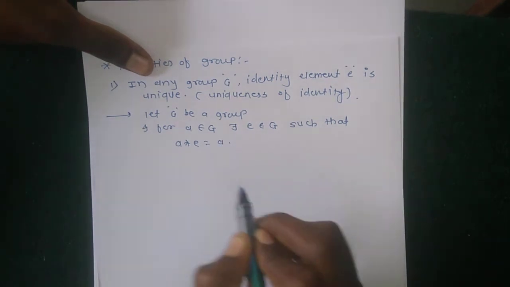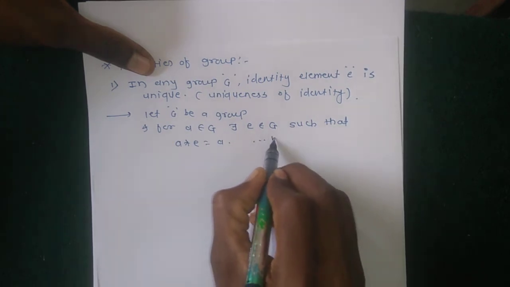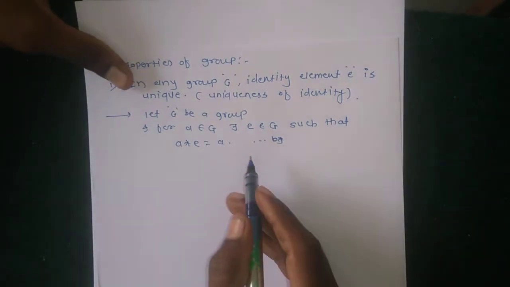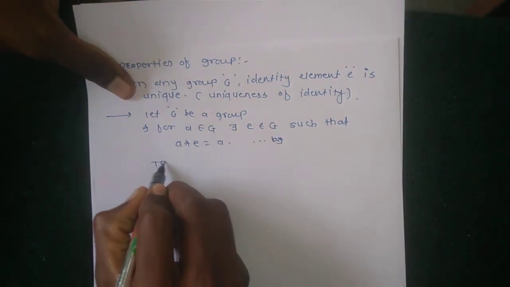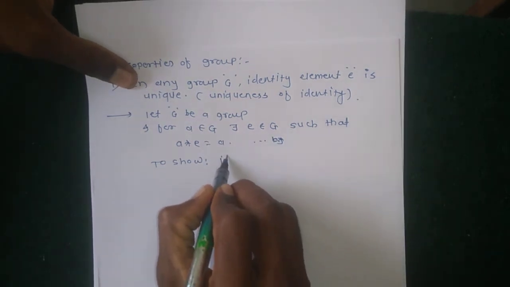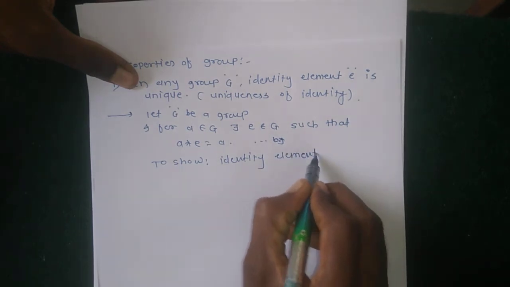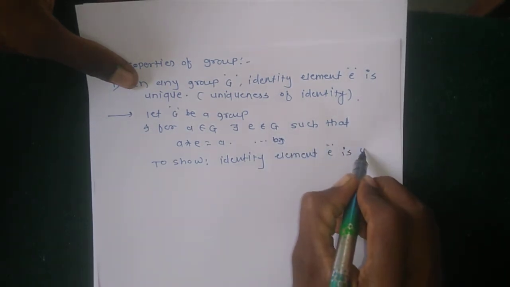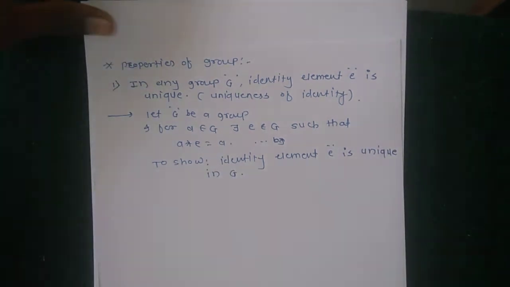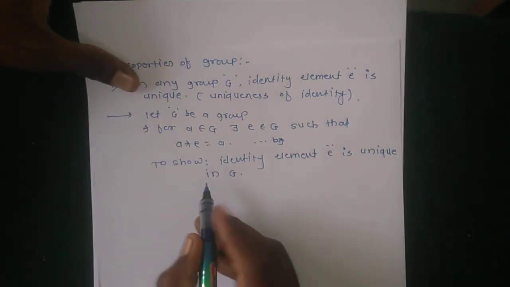This is the existence of identity property. To show that the identity element E is unique in G. Unique in G means that in any group G there is exactly one identity. To show this, suppose